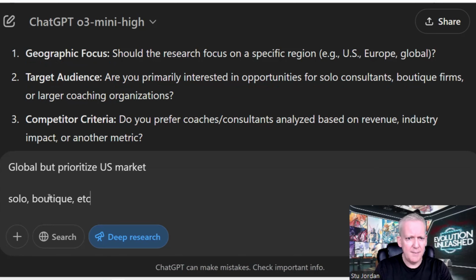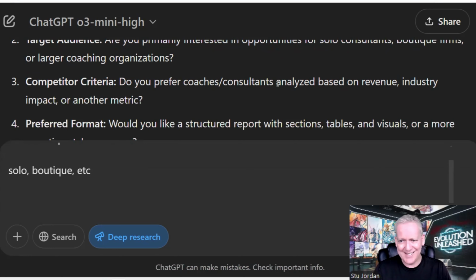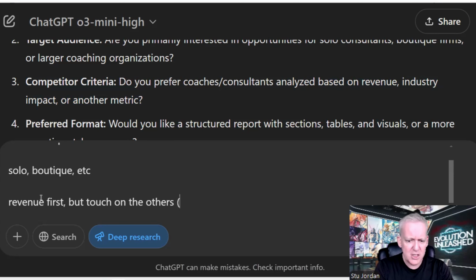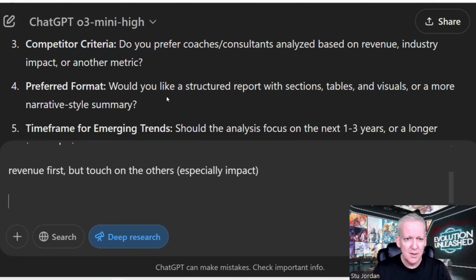Okay. Competitor criteria. Do you prefer coaches, consultants analyzed based on revenue, industry impact, or other metric? Well, I want to make money. Revenue first, but touch on the others because I think they're quite important, especially impact, because many coaches out there are purpose-driven, are very cause-driven, and money isn't necessarily their main focus.